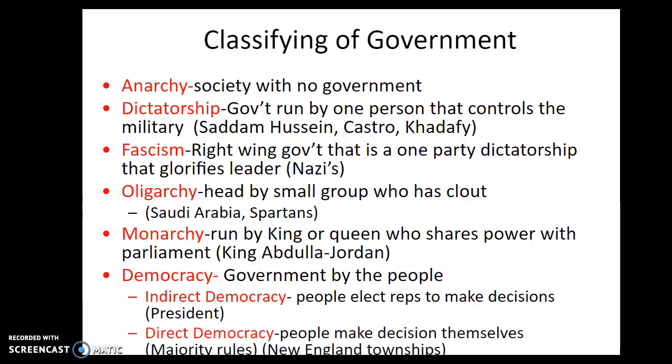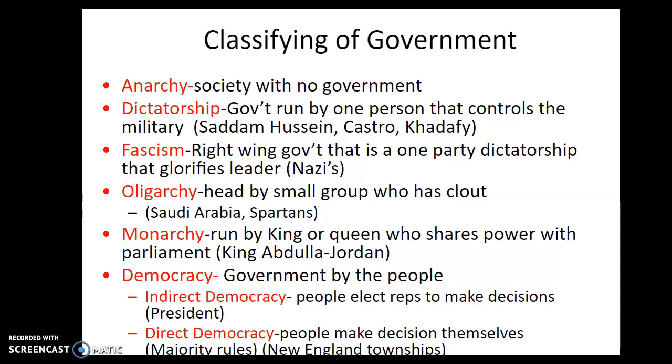A direct democracy then is people make decisions themselves. Majority rules. This is still seen in a little bit of some New England townships on the East Coast, smaller towns, obviously.